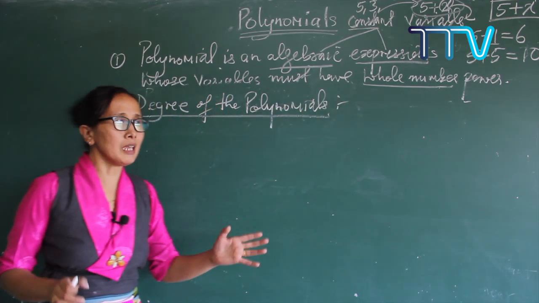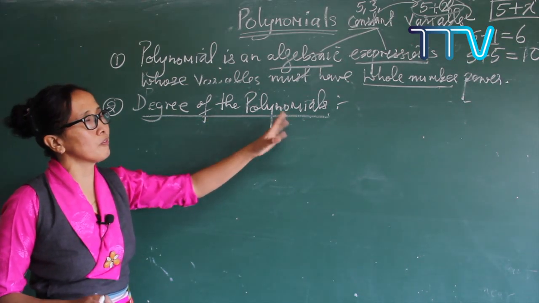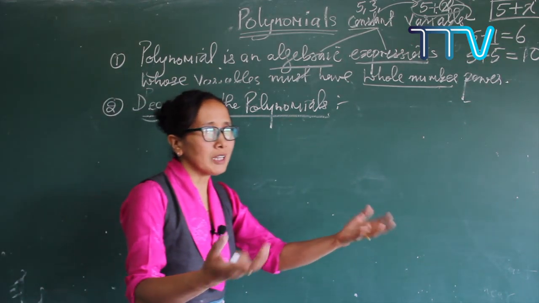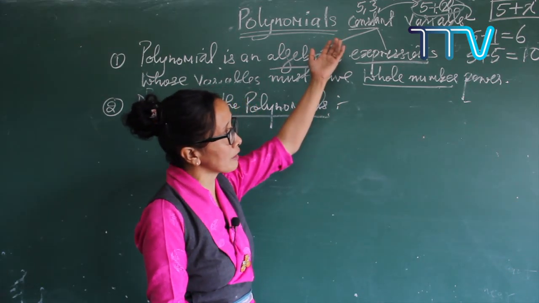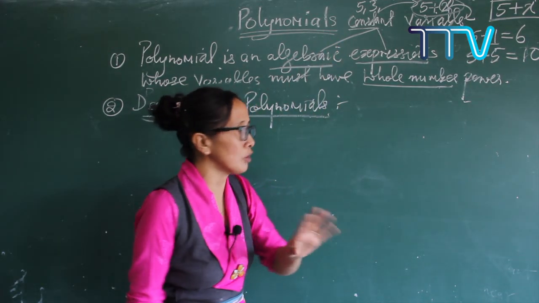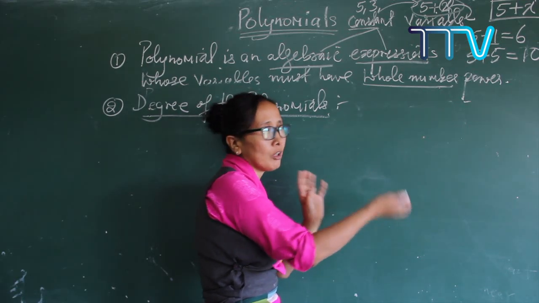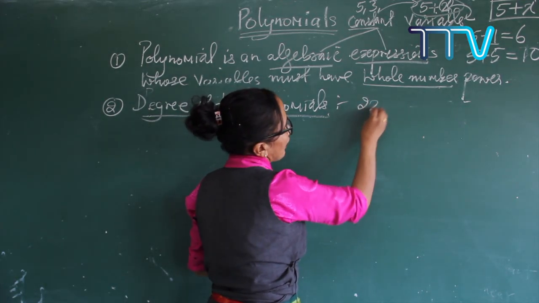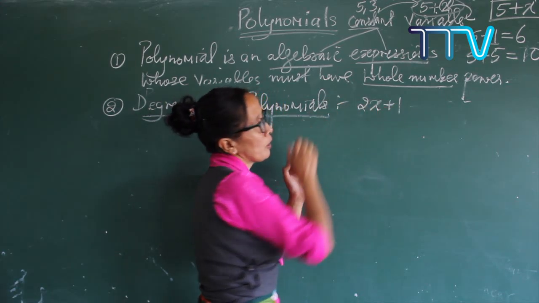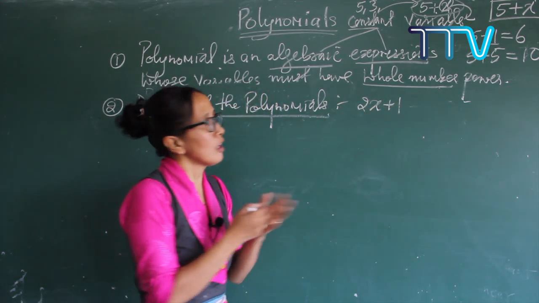So first of all, when you want to know the degree of the polynomial, you have to get the polynomial. What is a polynomial? That you have already done. So let me give a few examples of polynomials. You just check whether I'm giving the right examples or not. So 2x plus 1, is it a polynomial or not? Yes. Why?